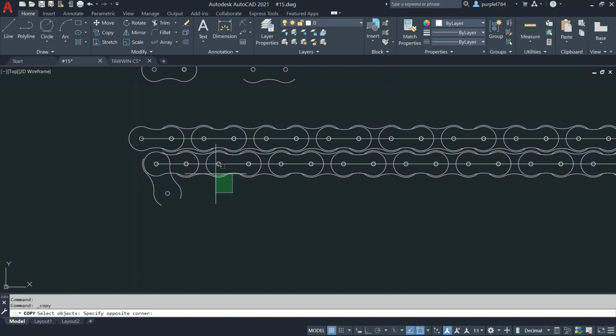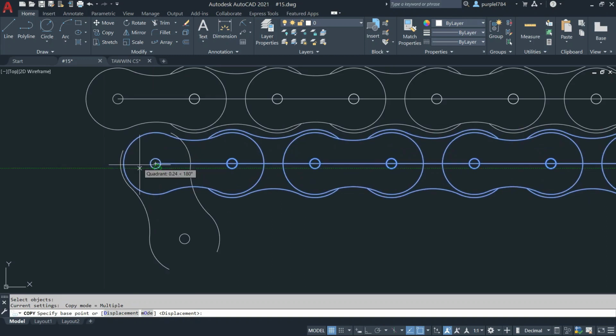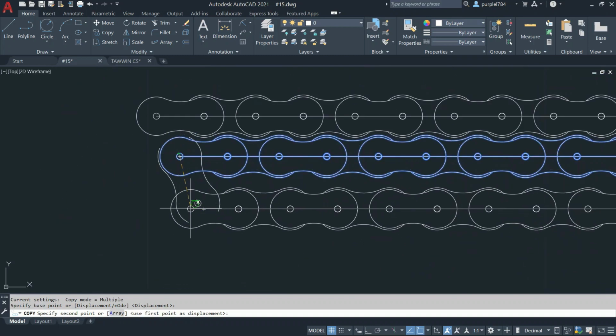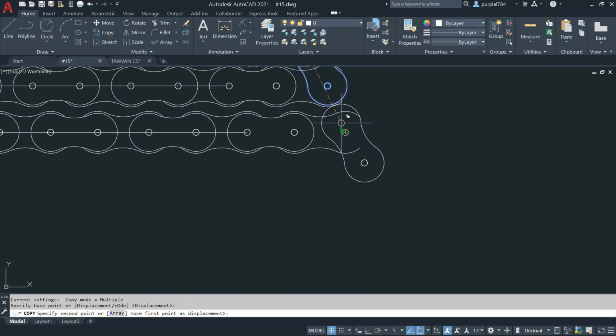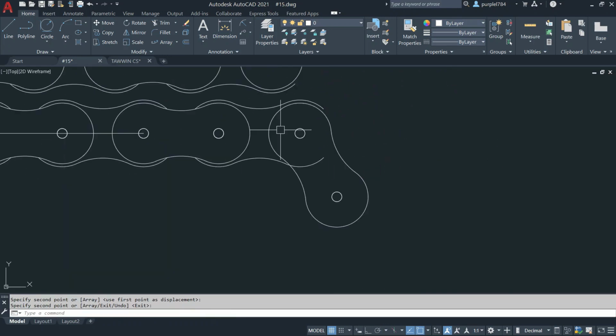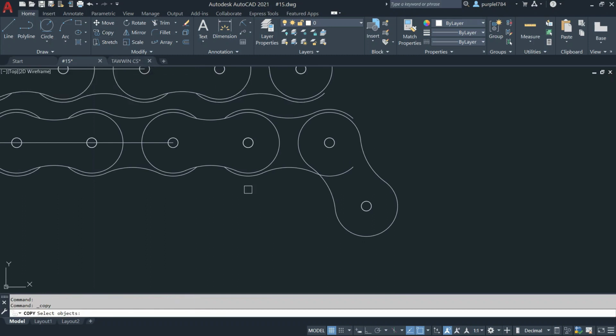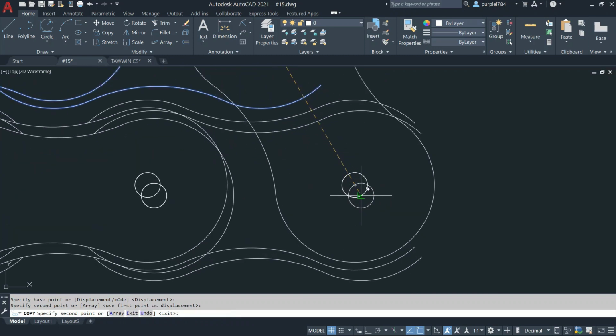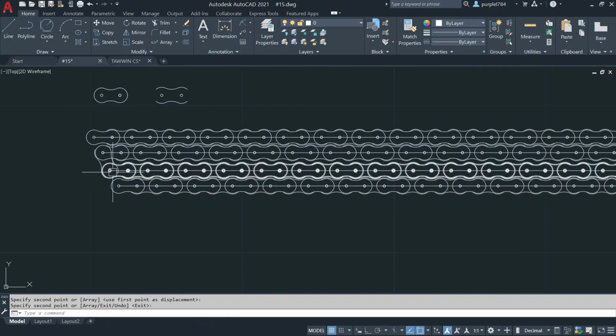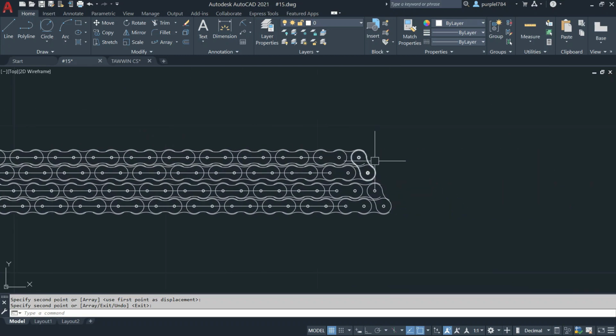Click on the copy. Select object. Press enter. To the center point. Then I will copy the chain clip. Press enter. Press enter. Then I will copy the chain length. Select object. Okay, now I copy already the chain length, but I need to trim the unnecessary thing.